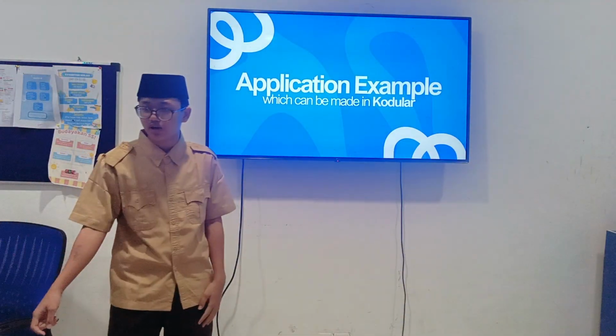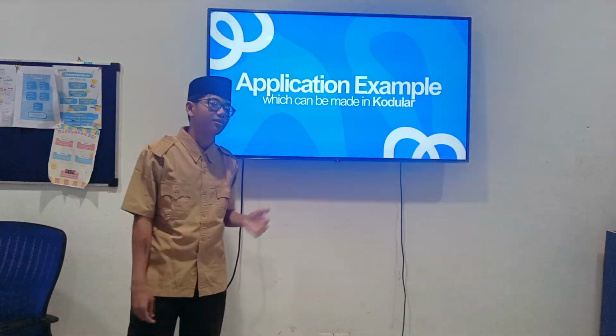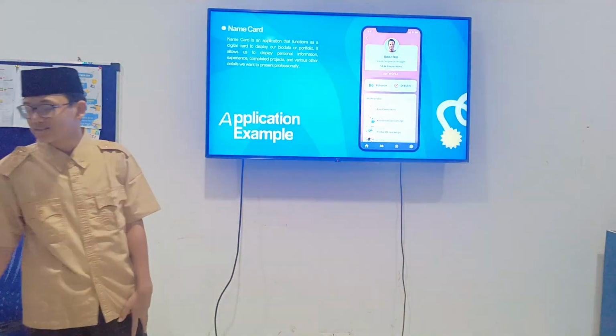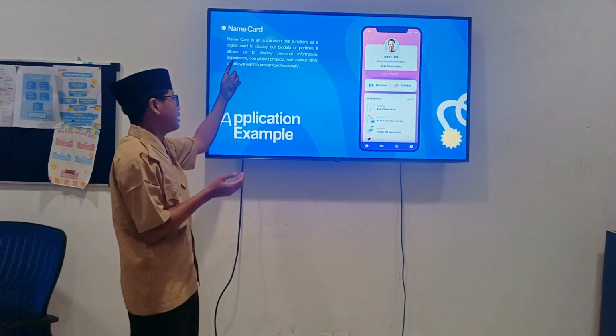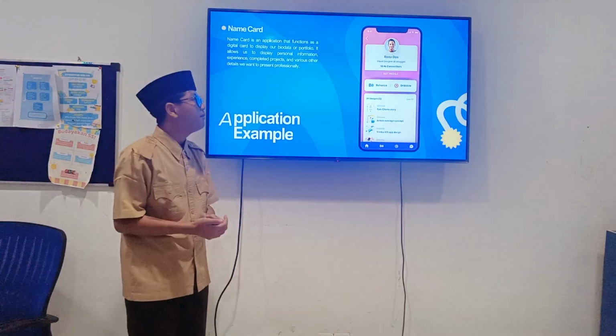I will give you examples of applications which can be made in Kodular. The first example is a name card. Here, the name card is an application that functions as a digital card to display our biodata and portfolio.